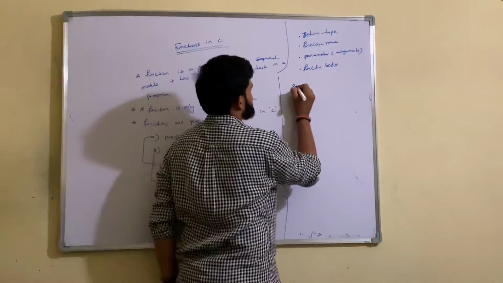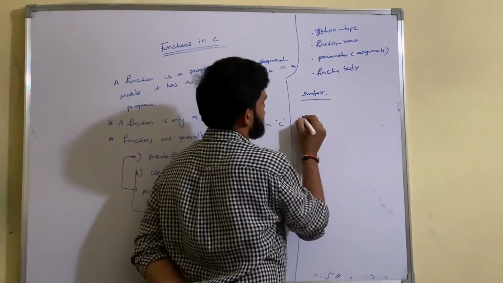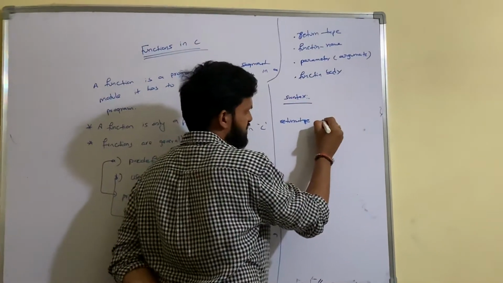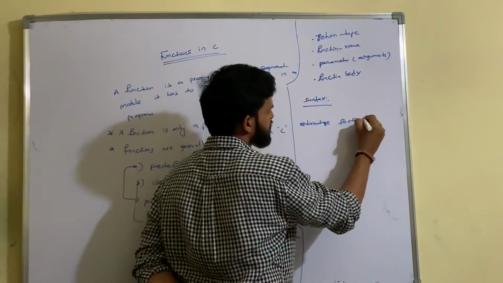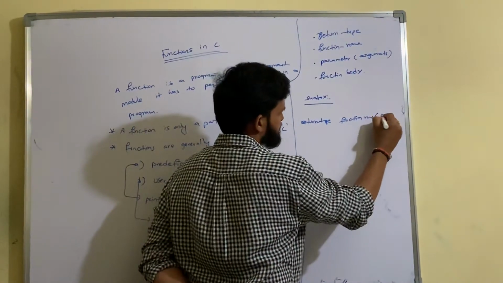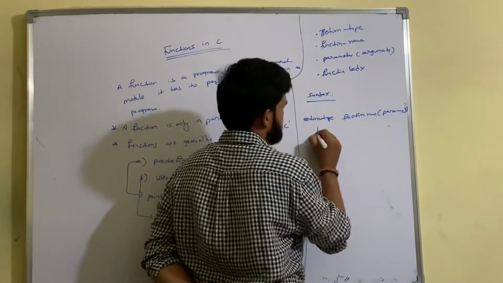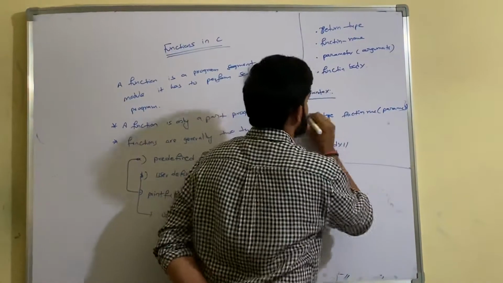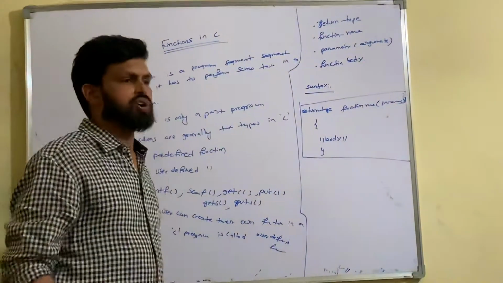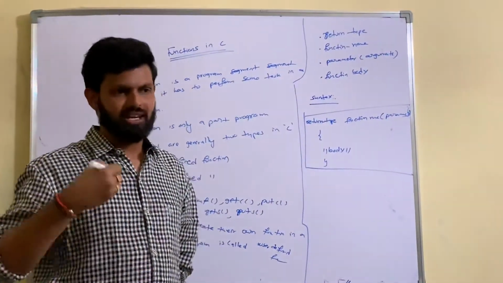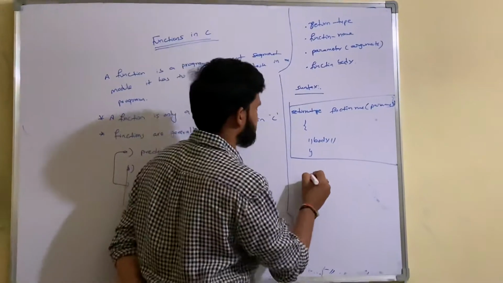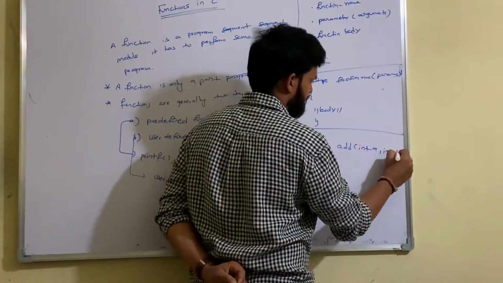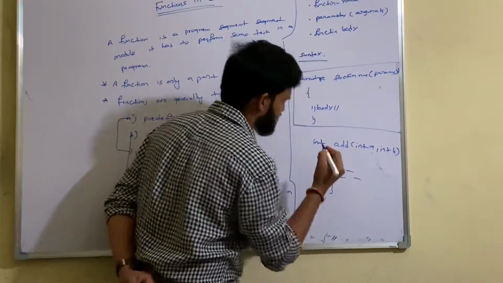And the syntax. You write first the return type, then the function name, then in brackets you provide the parameters, then open braces, then the body of the function. This is my function. For suppose I want to perform an addition or subtraction, I will define the function like int add(int a, int b). Braces open, you write the logic here, and close.